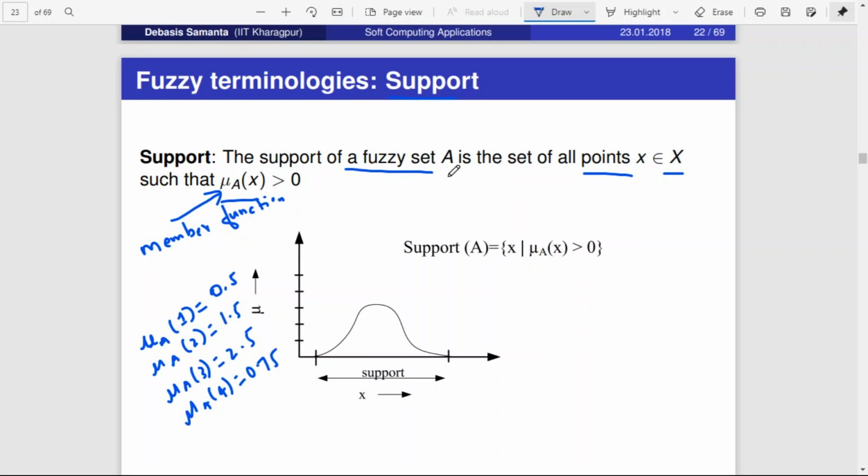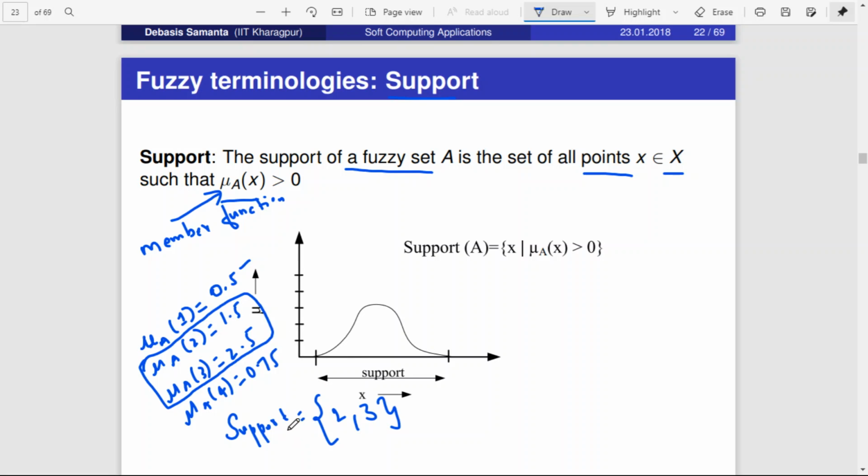Then the support of a fuzzy set A is a set of all points x whose membership values are greater than 0. Now for these 4 values of x, only for these two it is greater than 0. Remaining it is less than 0, right? So the set of all points x for which the membership value is greater than 0, those points come under support. So in this case it is only 2 and 3, right? So this is how support is defined.